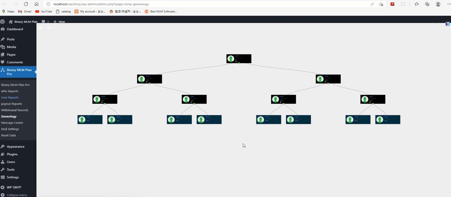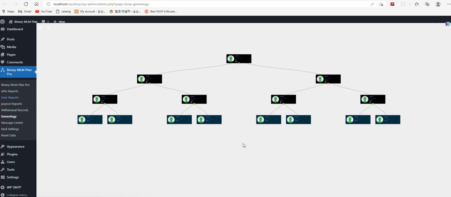We could consider further steps after creating some new users, but that is not important right now, because in the previous videos I showed how the pair commissions, level commissions, level bonuses and direct referral commission are considered, according to this genealogy displayed on the screen.